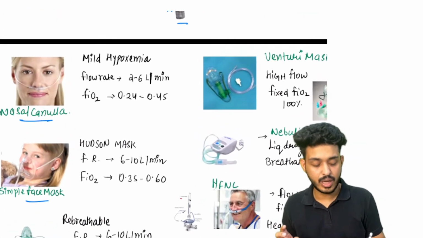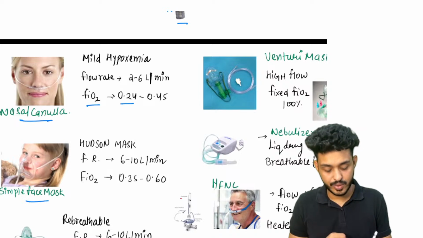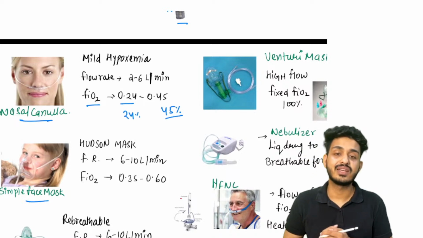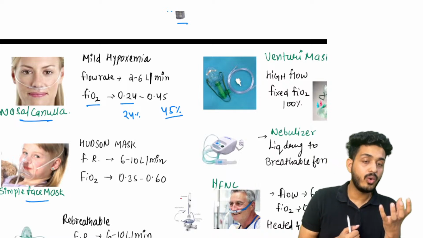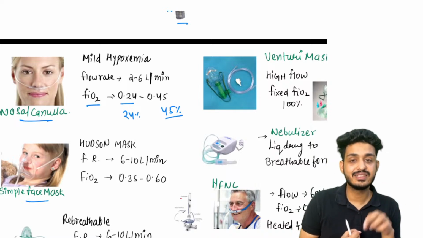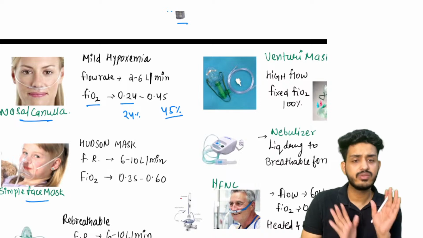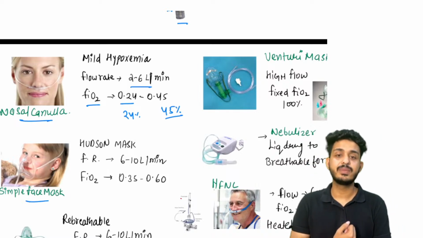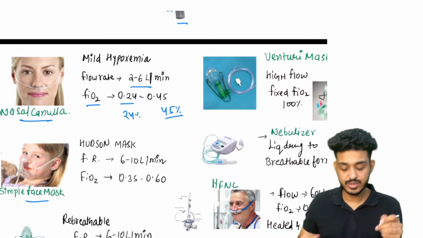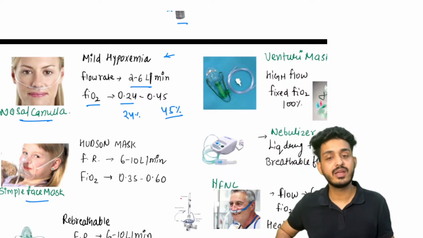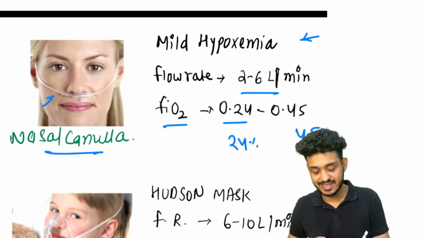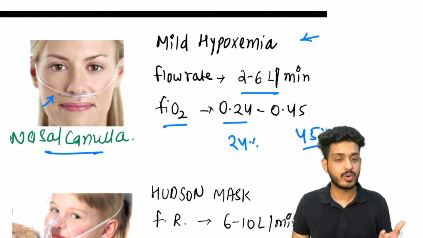First is FiO2. Now you understand it can give 24% to 45% of oxygen. Out of all the air which is given via this nasal cannula, 24 to 45% of oxygen can be given, right? And what is the flow rate? Flow rate will be 2 to 6 liter. This is used for mild hypoxemia. Okay, we can use this for mild hypoxemia. You can see these are your nasal cannula or nasal prongs, right?